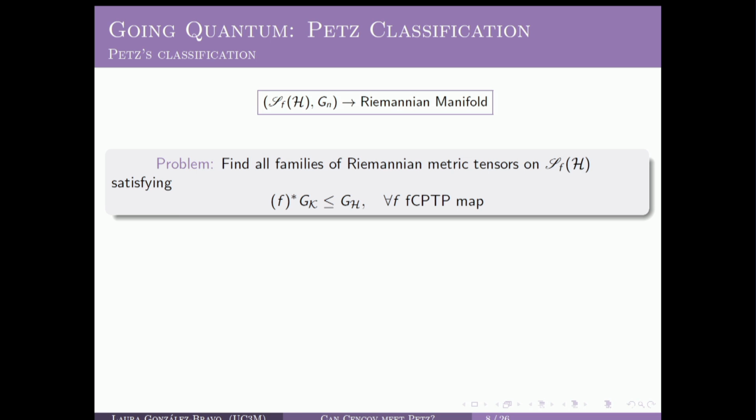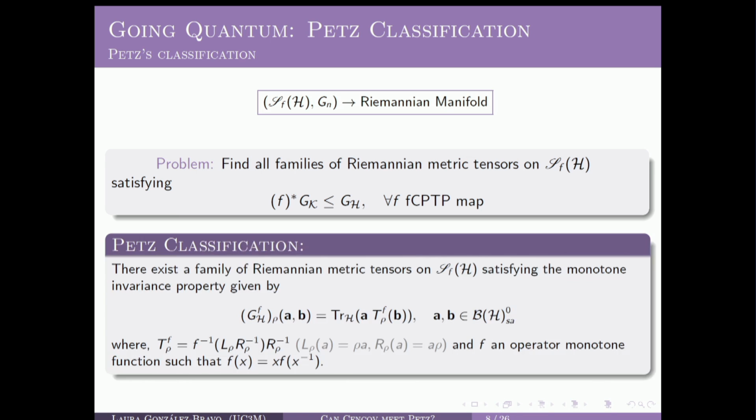One of the things that we can immediately note from here is that we are not asking for the equality of the Riemannian metric tensors, but what can be proved, which is very important, by applying double monotonicity if you want, is that all Riemannian metric tensors that are monotone invariant are indeed invariant under all quantum congruent embeddings.